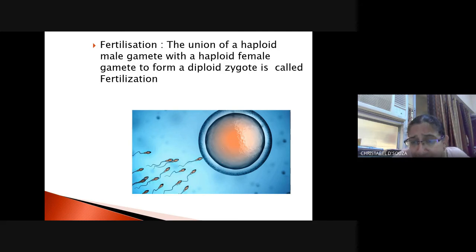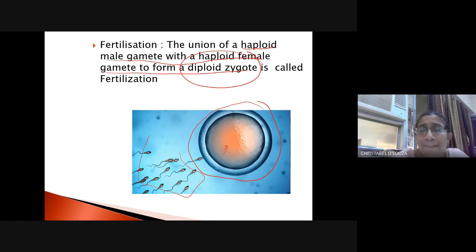And the moment one sperm penetrates and unites with the female gamete, it produces a protective layer around it. So no more sperms can enter, right? And fertilization takes place. A haploid male gamete and a haploid female gamete form a diploid zygote. This is known as fertilization. So the union of a haploid male gamete with a haploid female gamete to produce a diploid zygote is known as fertilization.